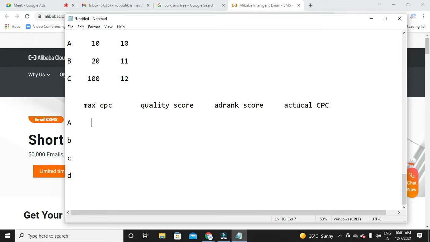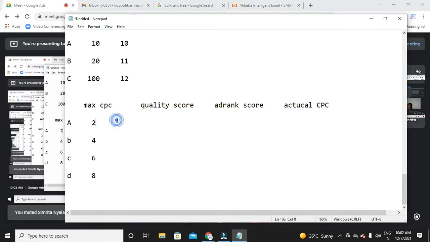Now the max CPC of every advertiser is 2, 4, 8. And next, let me write down the quality score as well. The quality score of B, I'll go with 4 somewhere, and for this one I'll go with 2 somewhere. So these are the quality scores of every advertiser.